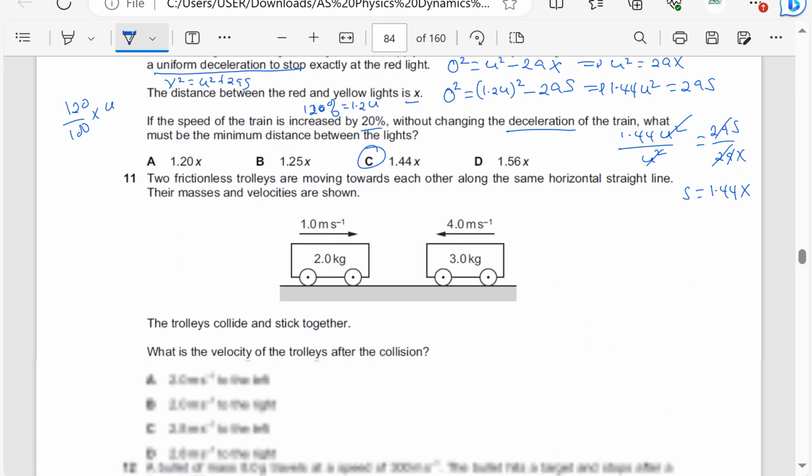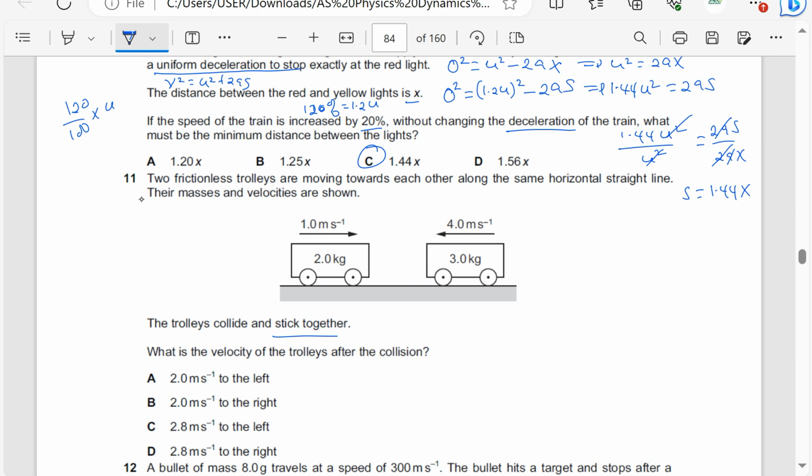Two frictionless trolleys are moving towards each other along the same horizontal straight line. Their masses and velocities are shown. The trolleys collide and stick together. Since they stick together, they move with a common velocity. What is the velocity of the trolleys after the collision?